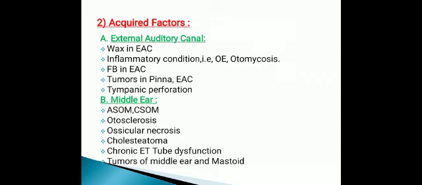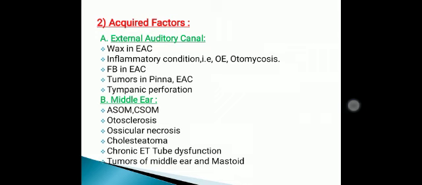Then tumors in pinna or external auditory canal. Then tympanic perforation. Then in the middle ear the causes are like ASOM, CSOM, otosclerosis, ossicular necrosis, cholesteatoma, chronic eustachian tube dysfunction, then tumors of the middle ear and mastoid. These are the acquired factors.